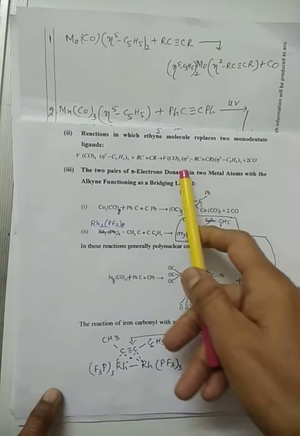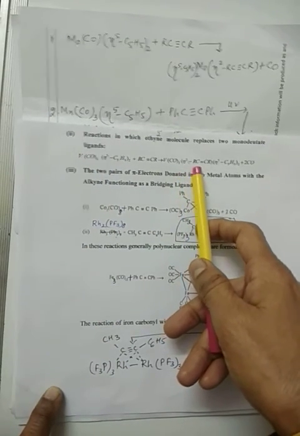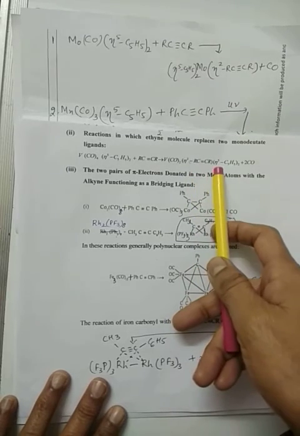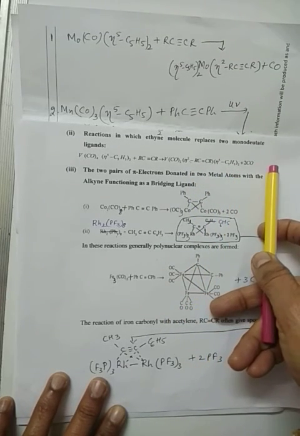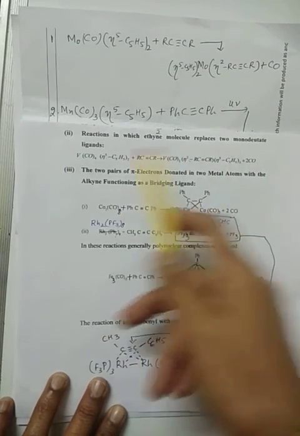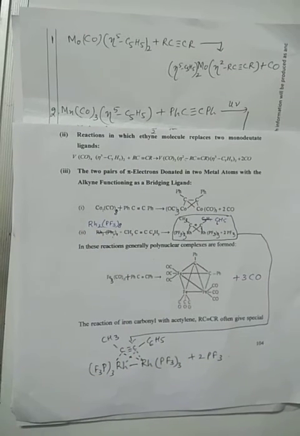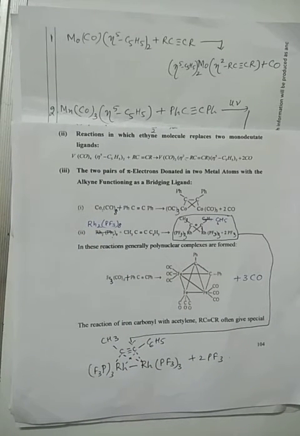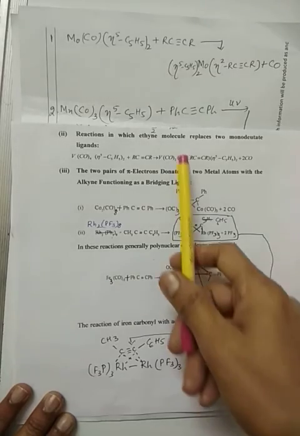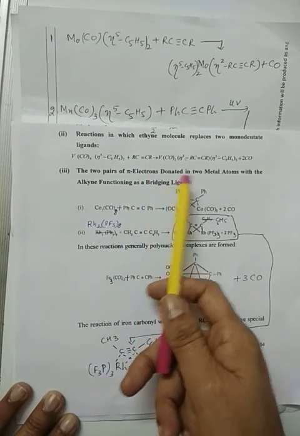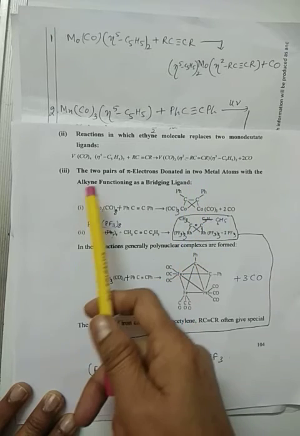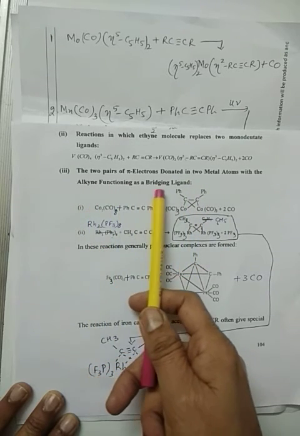(CO)2(η5-C5H5)2Cr≡Cr, and two CO ligands are given out. So here what happens is that two monodentate ligands are present and both are replaced by the acetylene molecule or ethyne molecule. Third, the two pairs of pi electrons are donated to two metal atoms, with the alkyne functioning as a bridging ligand.